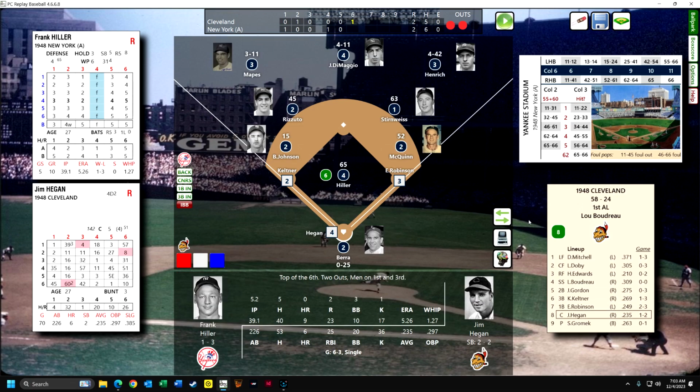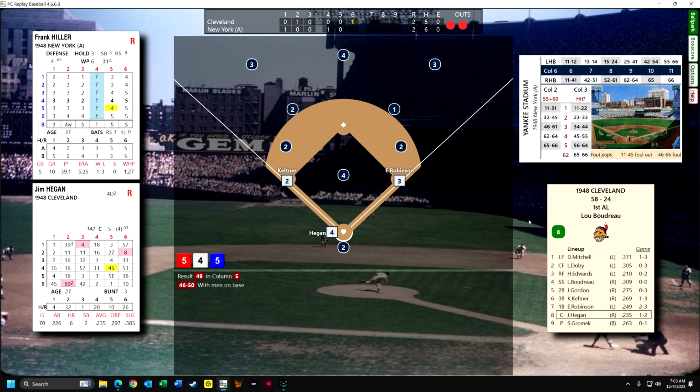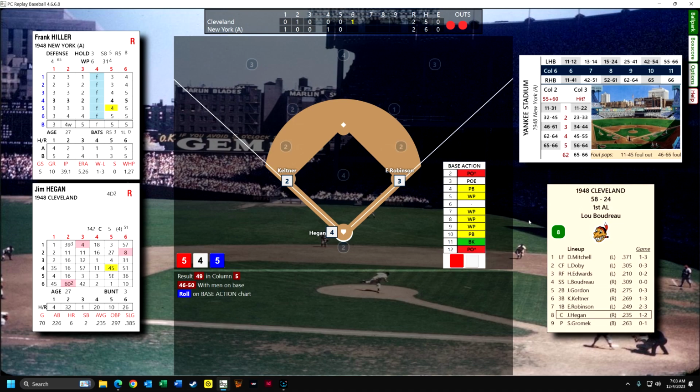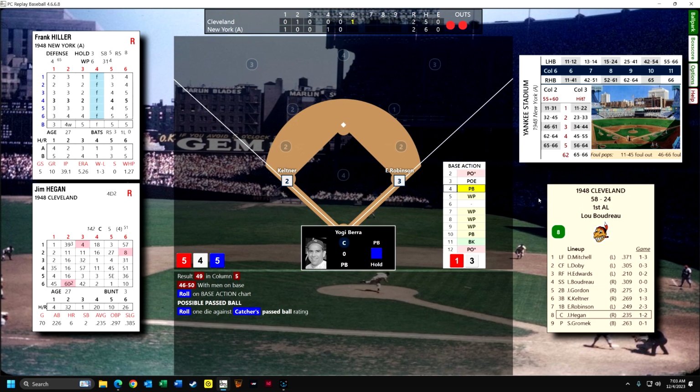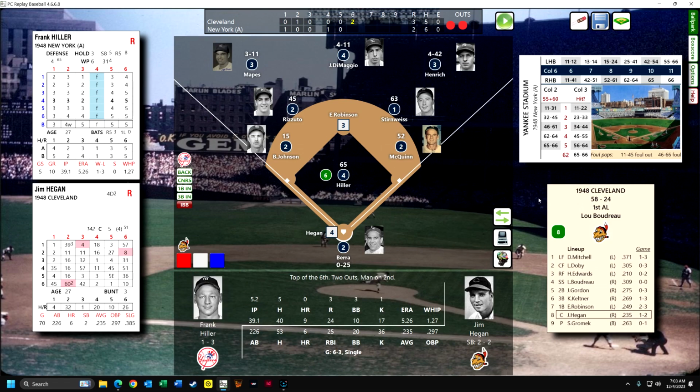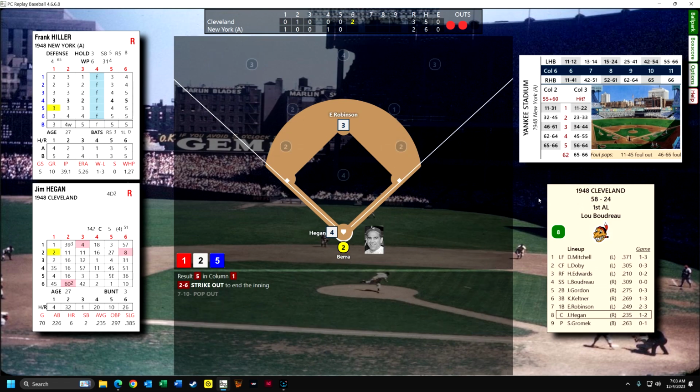Hegan is up, not a good hitter. I could walk him and face Gromit, but we'll go with Hegan. Here we could have a wild pitch, most likely, but Hiller does not throw wild pitches. This is going to be a passed ball, and Berra was not a good defensive catcher when he came up. So Berra let the ball get past him. He lets the Indians get into the lead, and they strike out Hegan. So now the Yankees are going to have to come back.